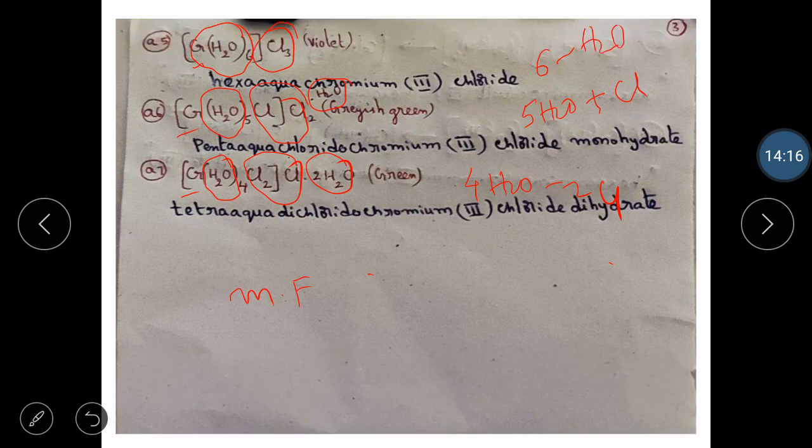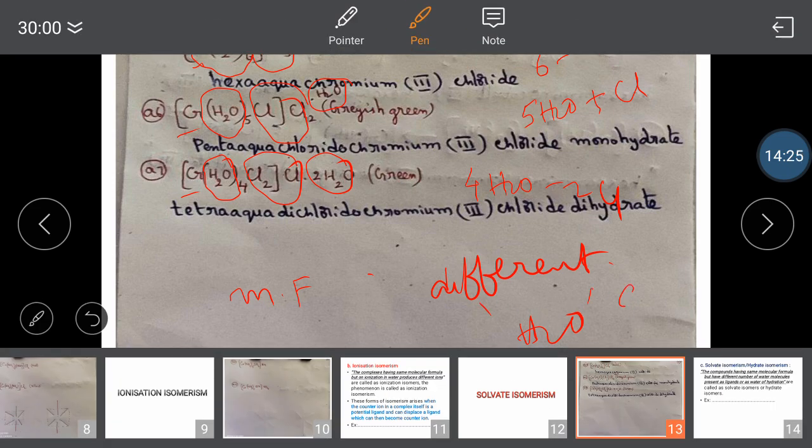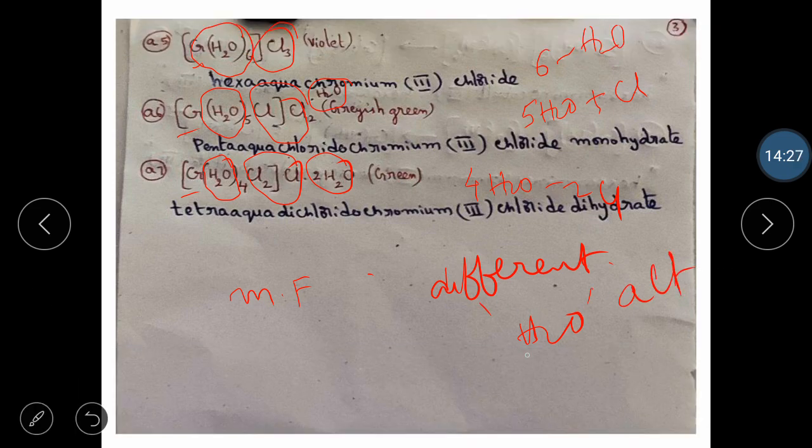But they have different water molecules which act as ligands. Different water molecules which act as ligands are called hydrate isomers or solvate isomers. Be careful, different number of water molecules. In the first case, 6 water molecules are ligands. In the second case, only 5. In the third case, only 4.